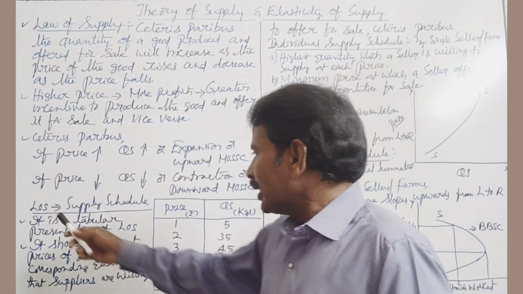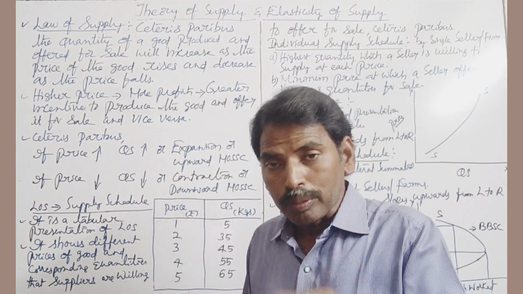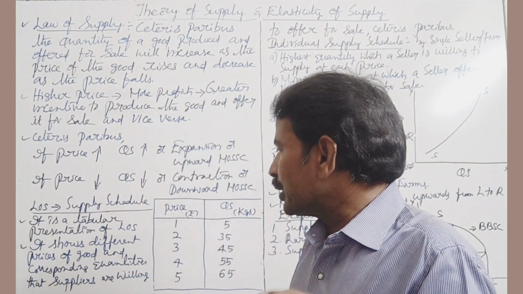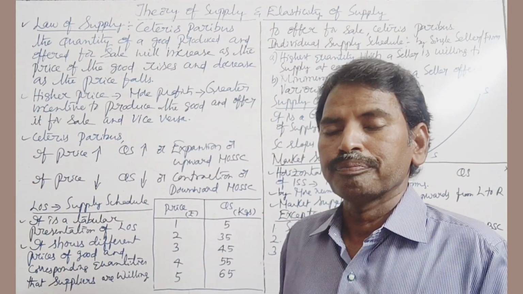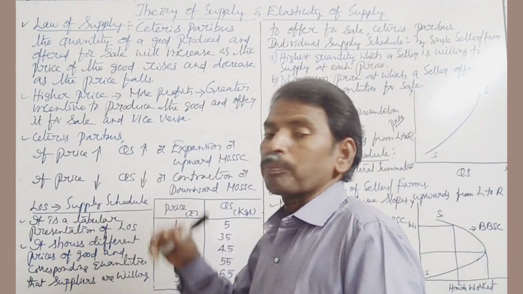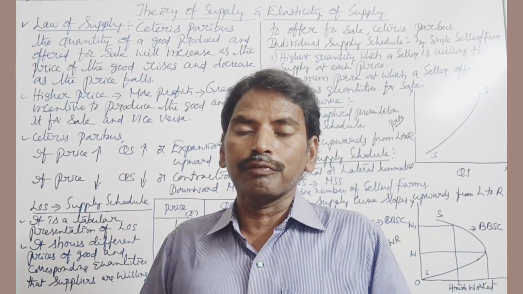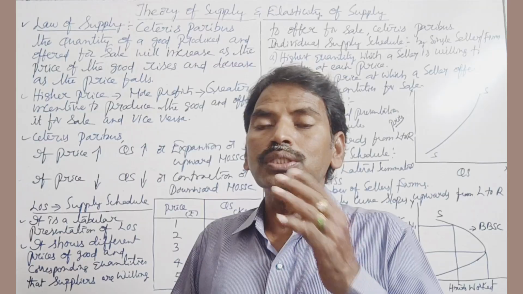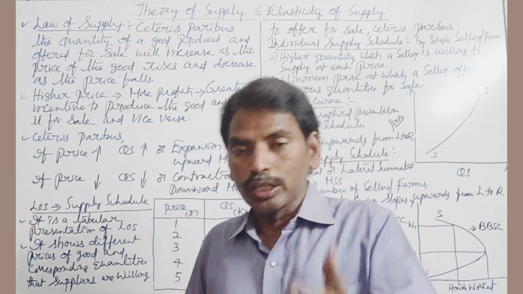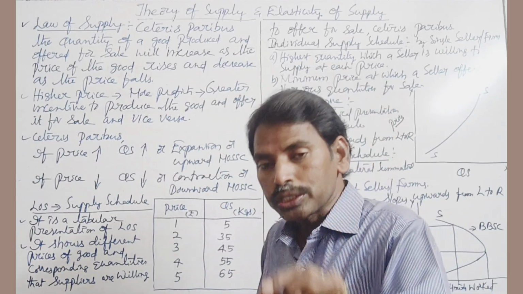Next, law of supply, supply schedule. Supply schedule is a tabular presentation of the law of supply. Supply schedule shows the different quantities of a commodity that producers are willing and able to produce and offer to the market at various prices during a given period of time.